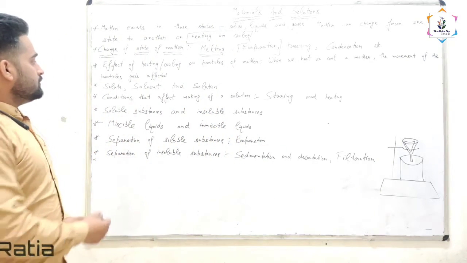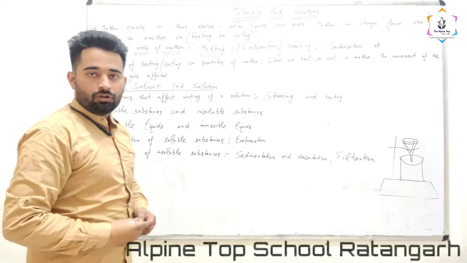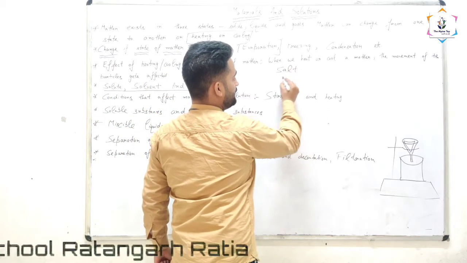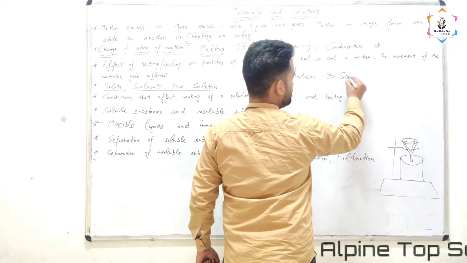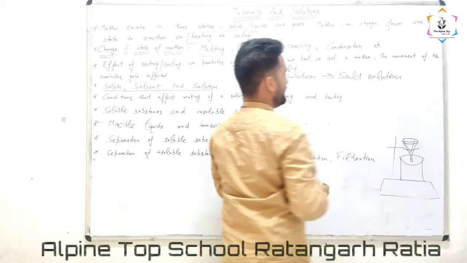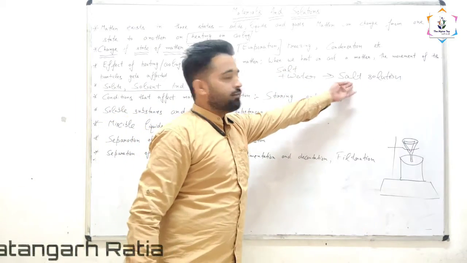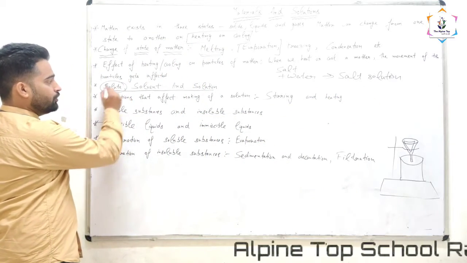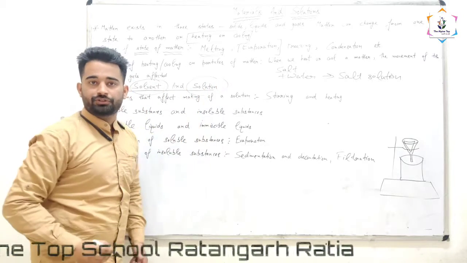Next topic is solute, solvent and solution. What is solute, solvent and solution? For example, we have salt and we have water. As both of these things are mixed, what will it form? Salt solution. It means salt is a solute and water is a solvent, and that is salt solution.